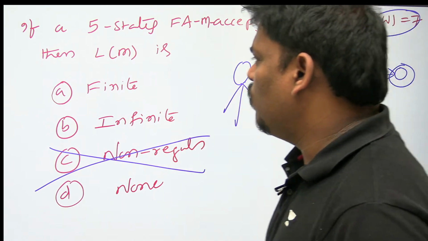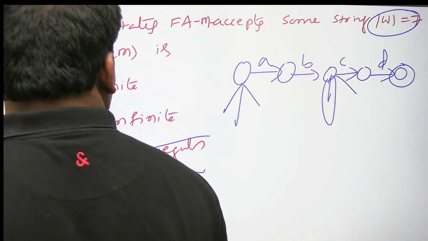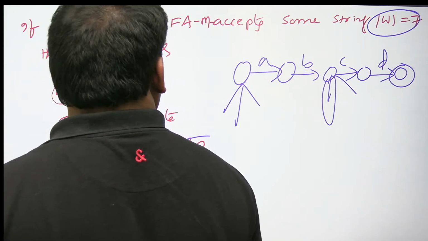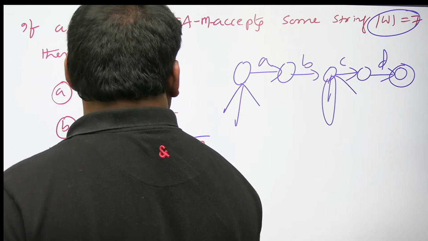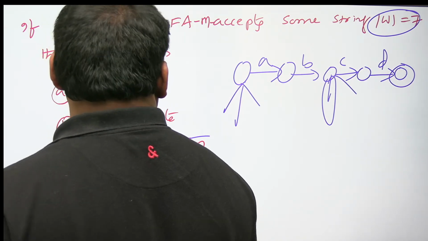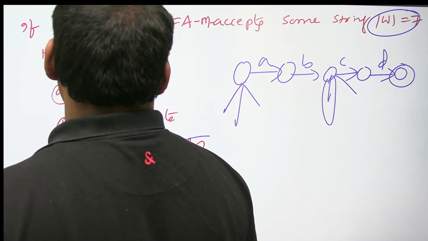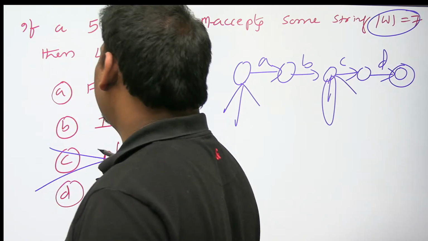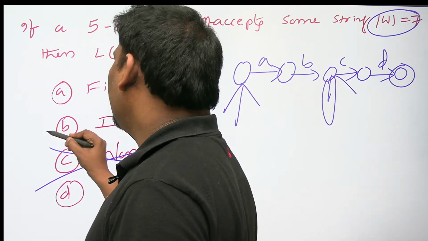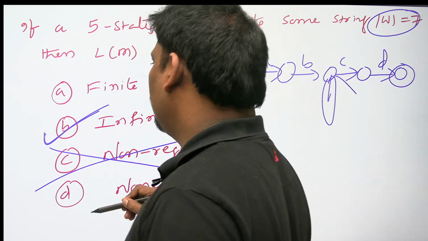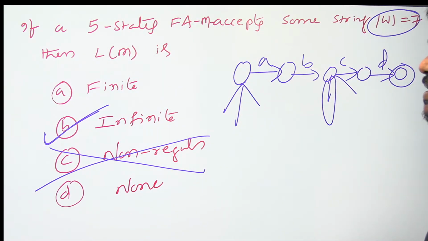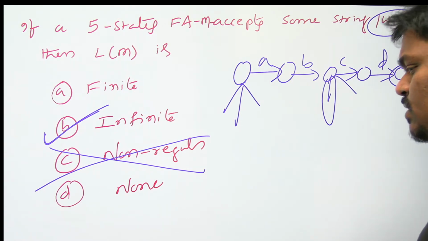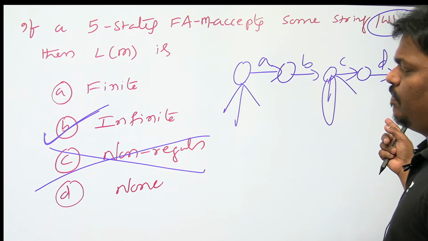And one more, a 5 states automata accepting some string of length 7 means a loop is compulsory. When you say loop, it can generate infinite strings also. So I can easily say that it is an infinite language. It cannot be finite. The reason is a 5 states automata accepting a 7 length string, so a loop is there.